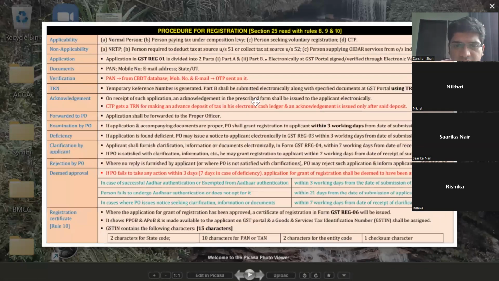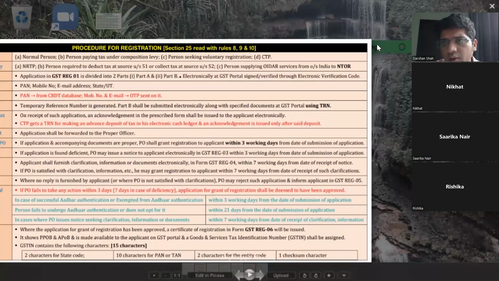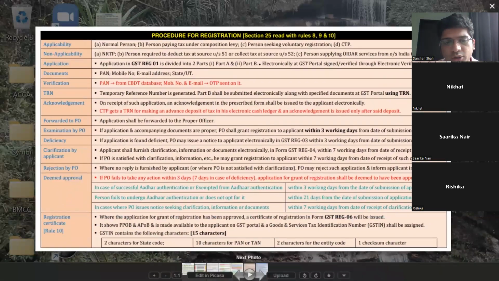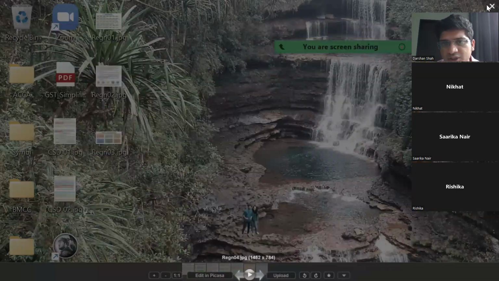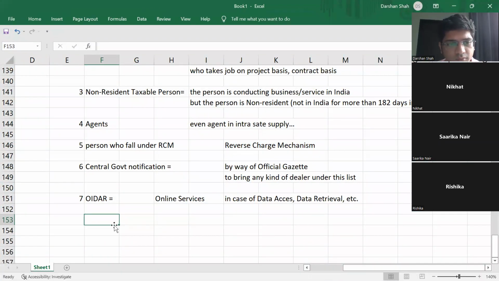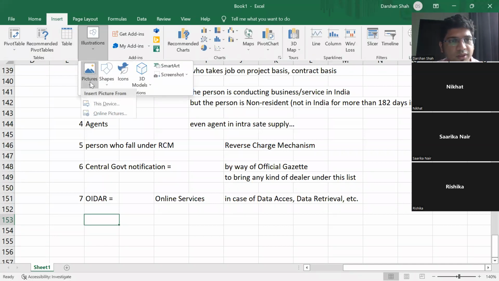Should we do this, guys? It's a long process, but it's quite a simple process. Most of these things you guys must already know. Okay, let me bring this chart into our Excel sheet then, so all our registration points we can do in one place.